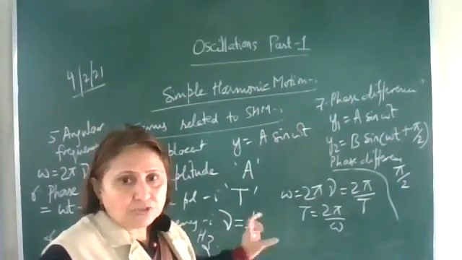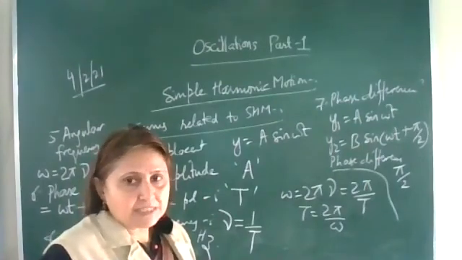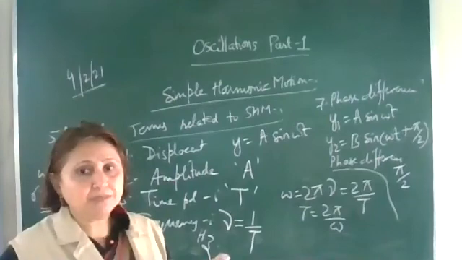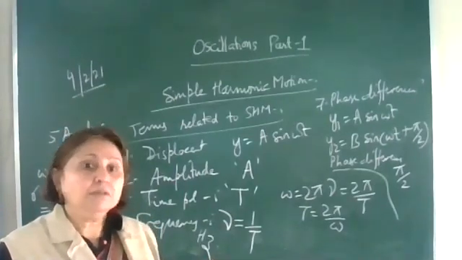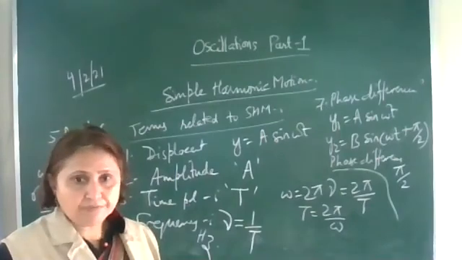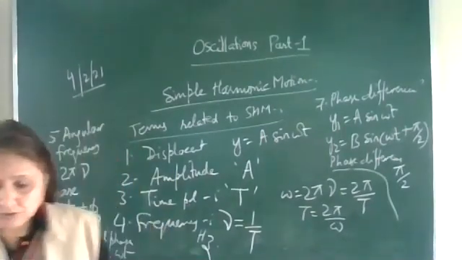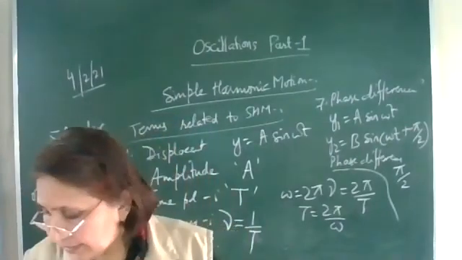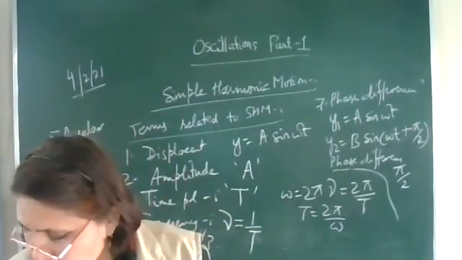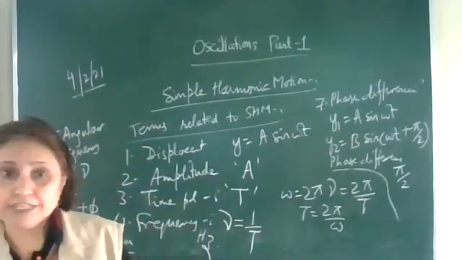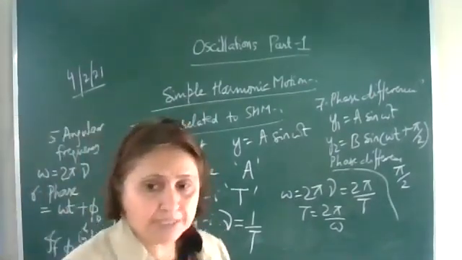So these are some terms related to SHM that we have studied. Now we come back to the displacement equation of SHM. We'll find its velocity, we'll find its acceleration, and we'll plot the graph. Let us write the heading: velocity, displacement and acceleration of SHM.